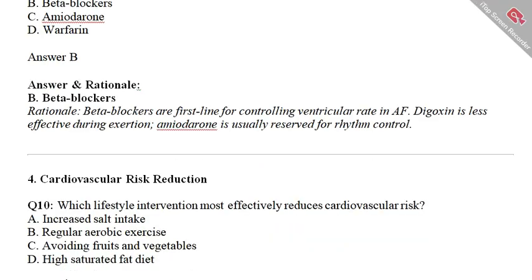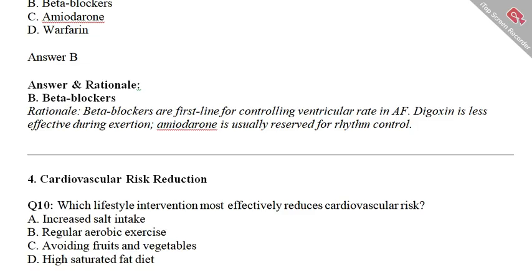This new topic is cardiovascular risk reduction. You will find now questions related to cardiovascular risk reduction. Question number 10: which lifestyle intervention most effectively reduces cardiovascular risk? Option A, increase salt intake. Option B, regular aerobic exercise. Option C, avoiding fruits and vegetables. Option D is a high saturated fat diet.